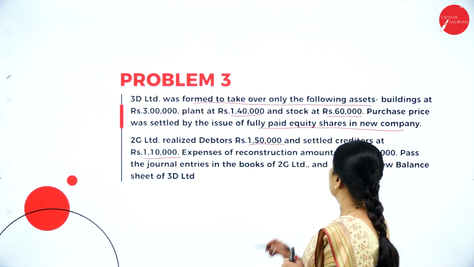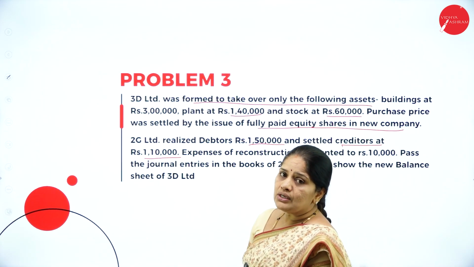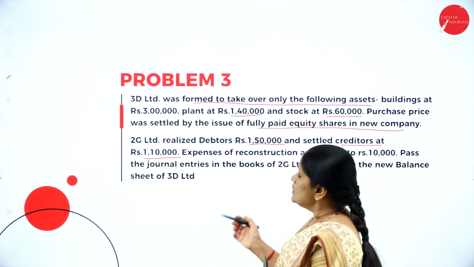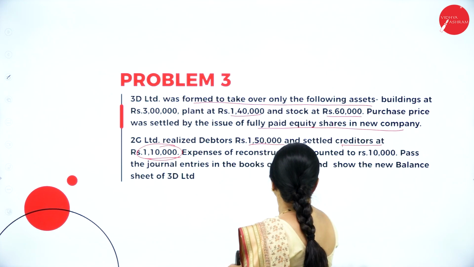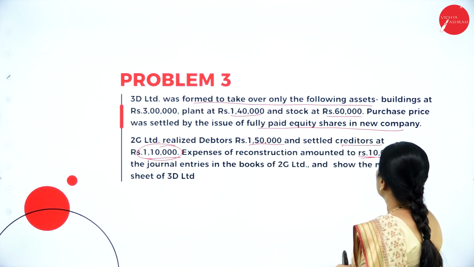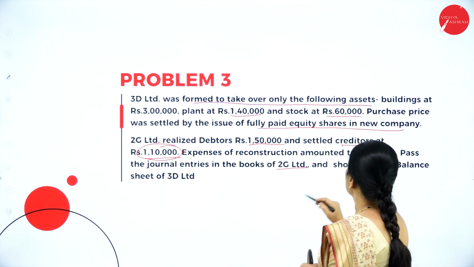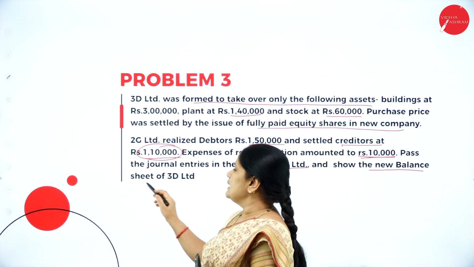And in the same way, they have not taken over the creditors of the selling company. So the creditors have to be settled by the selling company itself. So the creditors have been settled at 1,10,000. Expenses of reconstruction amounted to rupees 10,000. Pass journal entries in the books of 2G Limited and show the new balance sheet of 3D Limited.